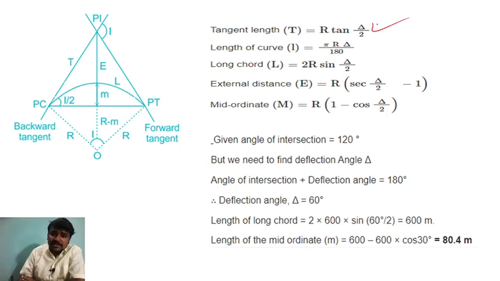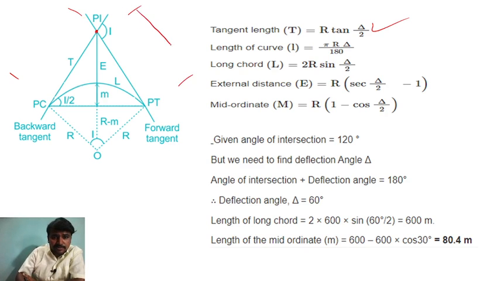Tangent length, first of all understand what is tangent length. You can see this is a point of intersection, right? And this is the deflection. Backward tangent is from here to here, and this is the forward tangent from here to here.